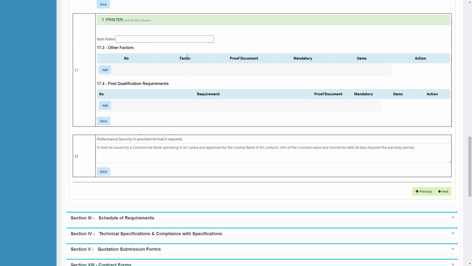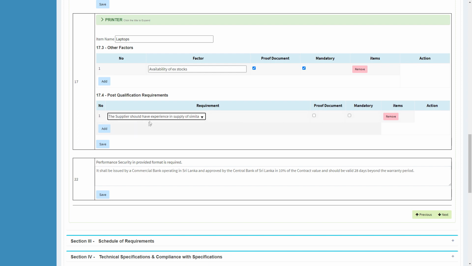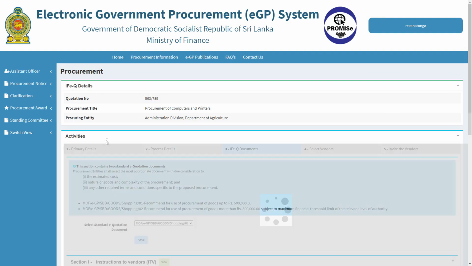Type the name of the next item and enter the other factors, and also the post-qualification requirements. In the same manner, complete the other factors and post-qualification requirements for all the items.